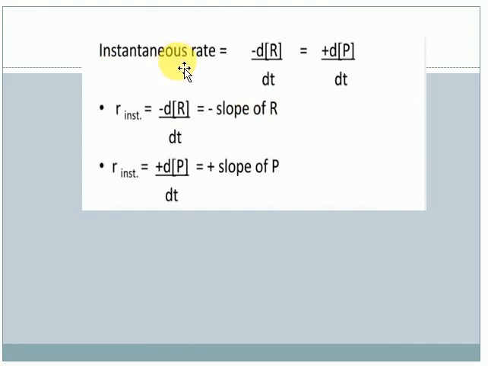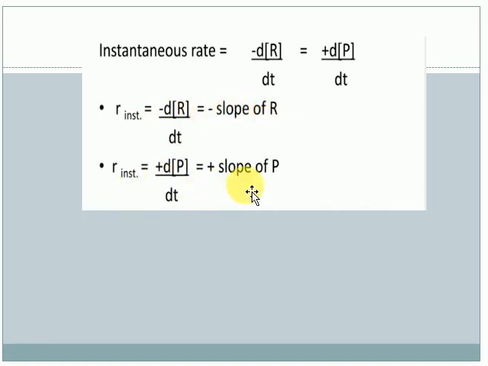Here also, the instantaneous rate of a chemical reaction means the change in concentration over a small interval of time. It is minus dR by dt as the reactant concentration decreases, and plus dP by dt as the product concentration increases. The instantaneous rate of reaction is nothing but minus dR by dt, which is the negative slope of R.